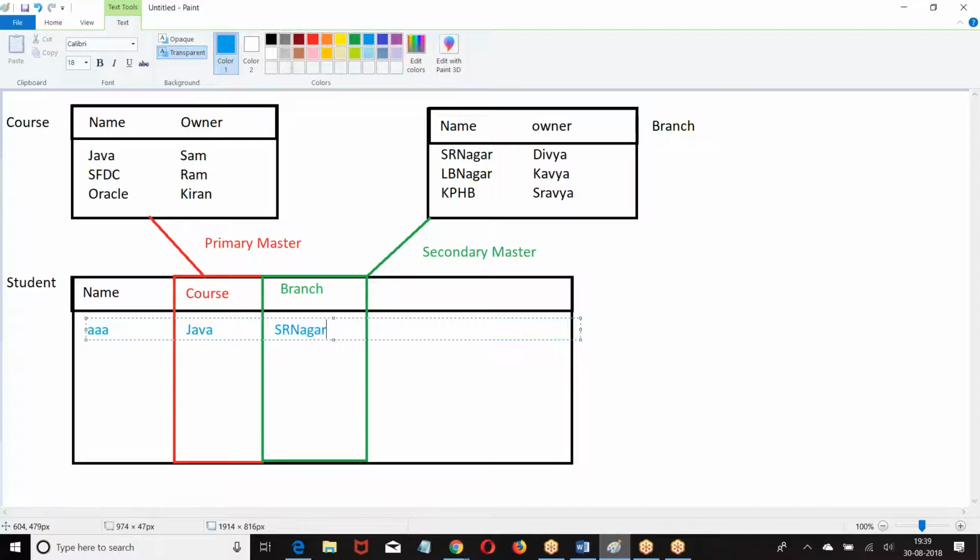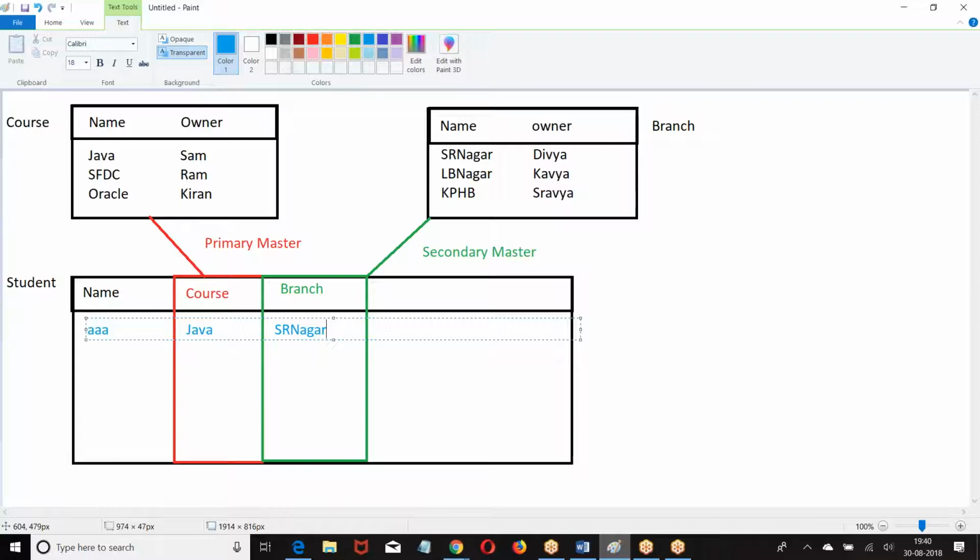If I choose the SR Nagar, who is the owner of the record? Divya. Now because of Java, Sham is the owner. Because of the SR Nagar, Divya is the owner. But on a record, only one person will be a owner. So who is that one person? Is it Sham or a Divya?